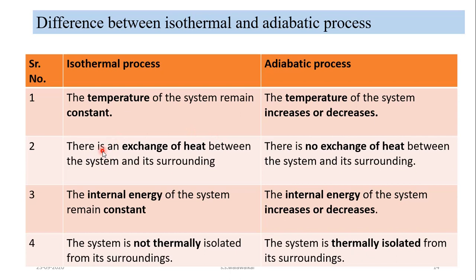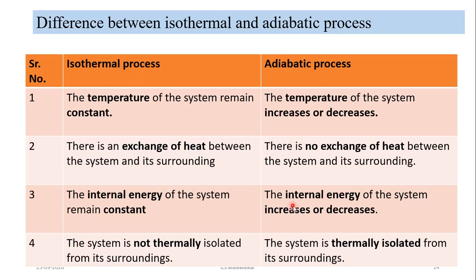Then the second point: there is an exchange of heat between the system and surroundings in an isothermal process to keep the temperature constant. But here there is no exchange of heat as it is carried out in an isolated vessel. So there is no exchange of heat between system and surroundings. Third point: the internal energy depends upon temperature. So the temperature of the system remains constant. Therefore the internal energy of the system remains constant in case of an isothermal process.